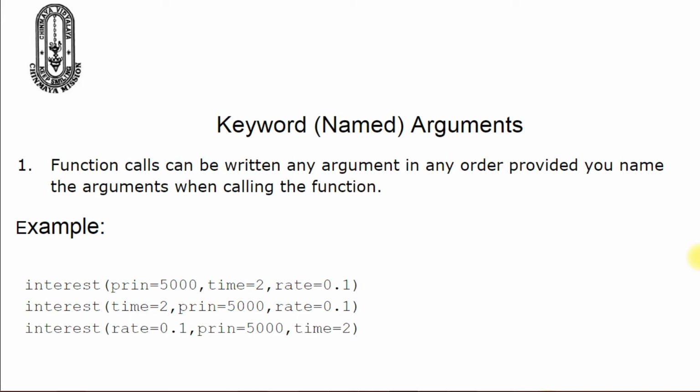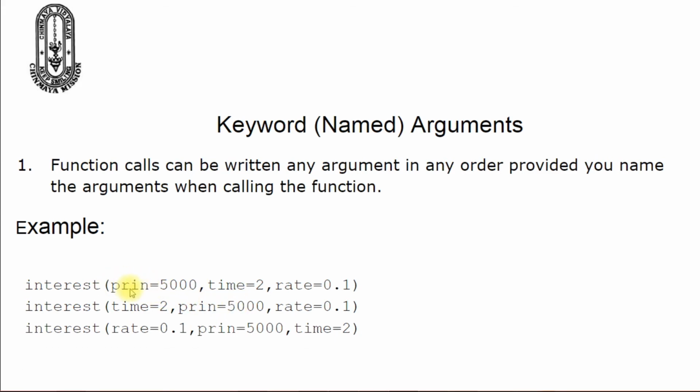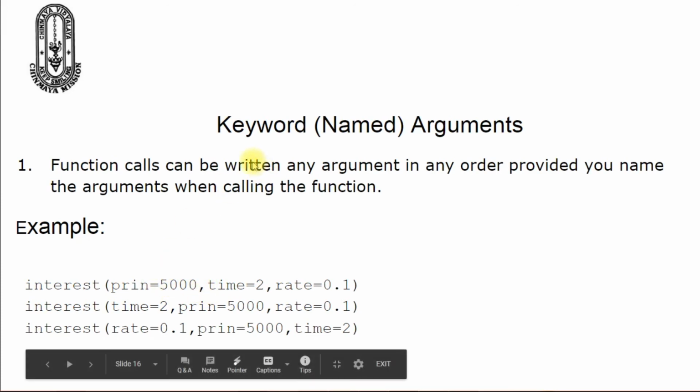You can understand the concept by seeing this example: even if the order of the arguments doesn't match the order of parameters defined in the function header, these function calls are still valid. Depending upon the keyword, the data will be sent to the respective parameter, even if the order does not match the order of the parameters defined in the function header.